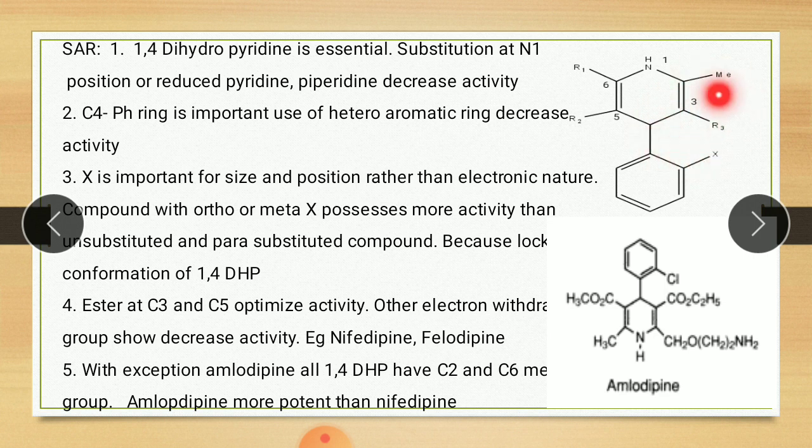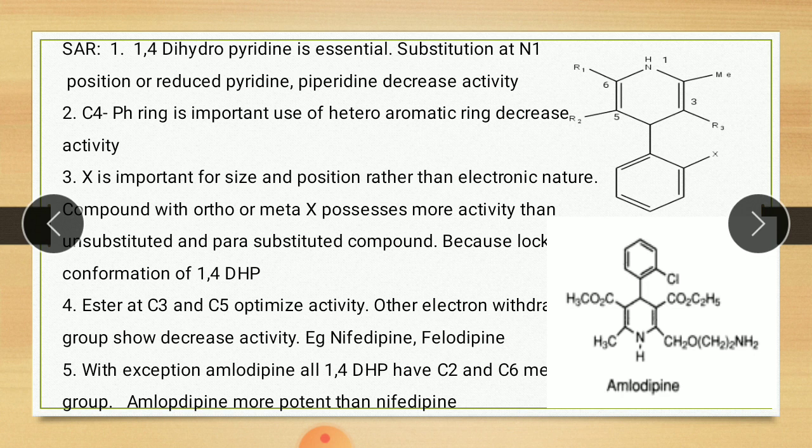If this X is at the para position, then these two rings would not be perpendicular to each other. So it is important that these two rings, the 1,4-dihydropyridine ring above and this phenyl ring, should be perpendicular to each other, or non-coplanar.